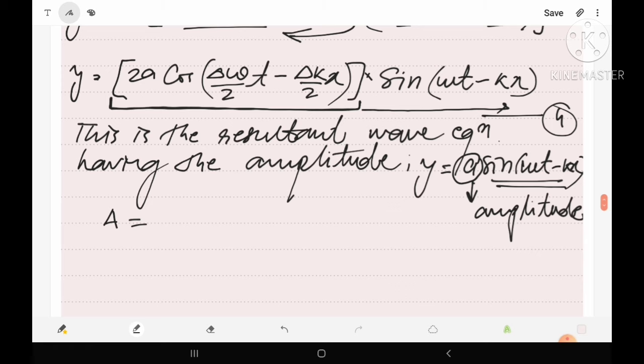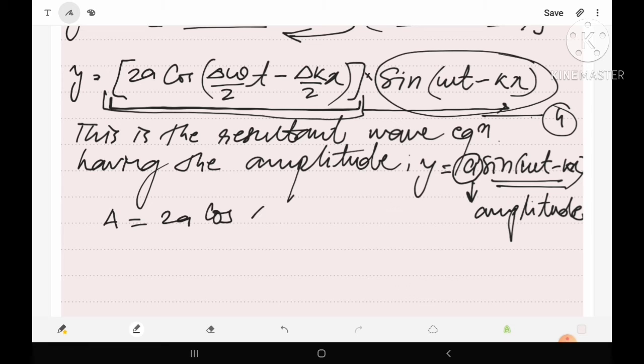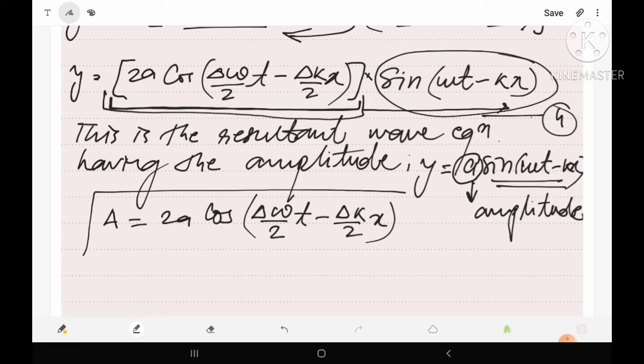Similarly, in equation 4, leaving the sine term, the remaining term should be the amplitude. So here the resultant amplitude A equals 2a into cos of (del omega upon 2 t minus del k upon 2 x). In this way we have got the resultant amplitude of the wave packet.